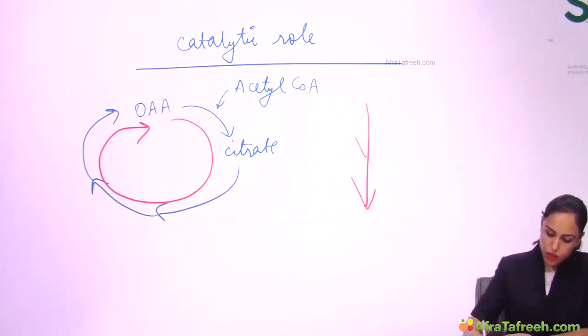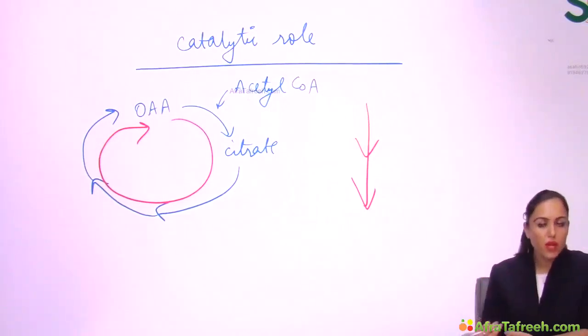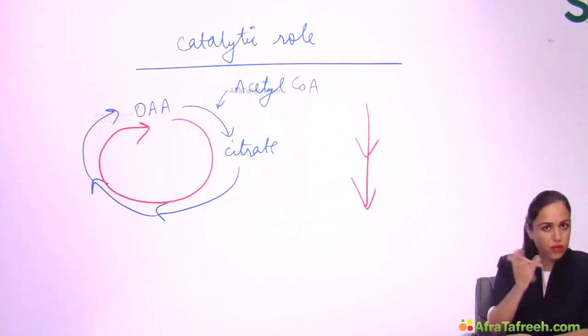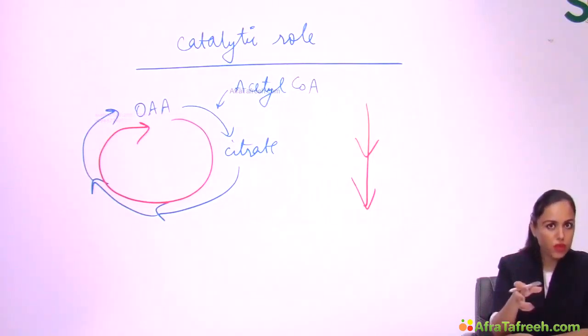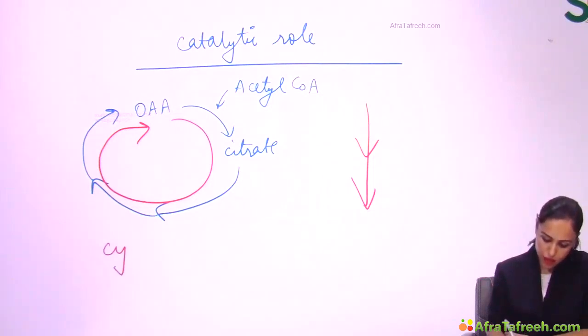Pathway means going in one direction like glycolysis, right? Glycolysis is a pathway. Glucose forms pyruvate. But in TCA, we are starting from oxaloacetate as the first substrate. In the end also we are getting oxaloacetate. So we say that TCA is a cycle. It is not a pathway. Right?